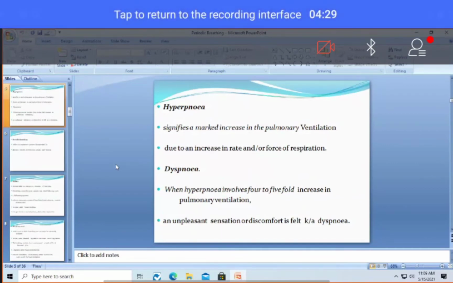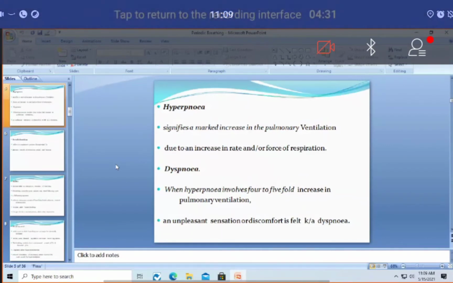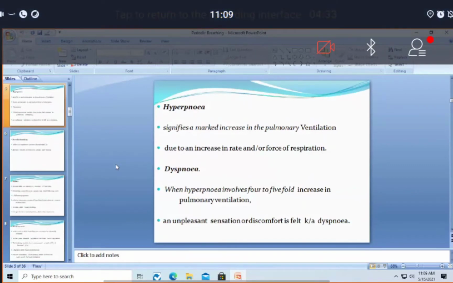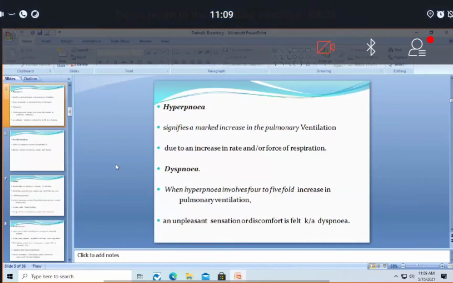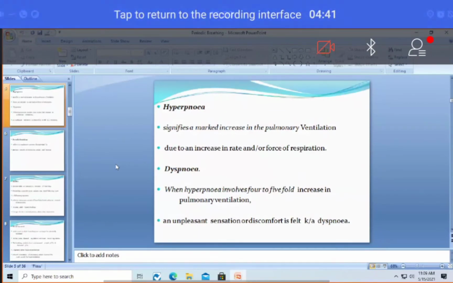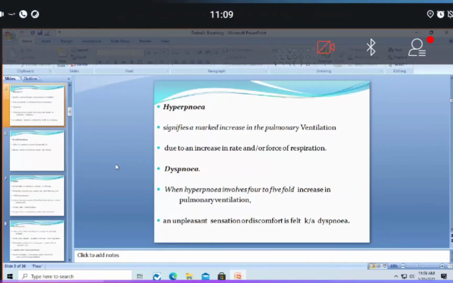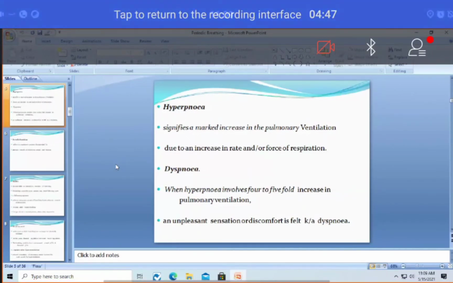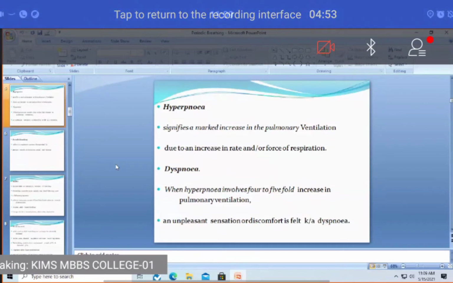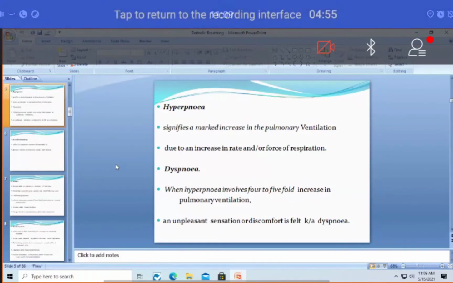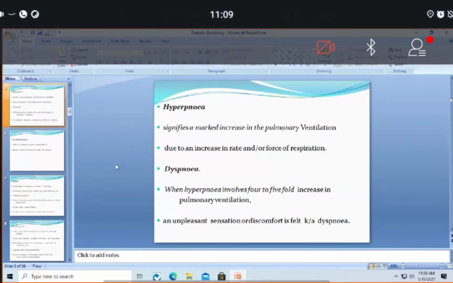As far as tachypnea, hyperventilation, and hyperapnea are concerned, there is a minor difference, but in clinical practice all of them are used synonymously, though there is a little difference. It is in the name itself. Can anyone? Okay, I'm not going to trouble you. You are already hearing classes for maybe 2 hours.